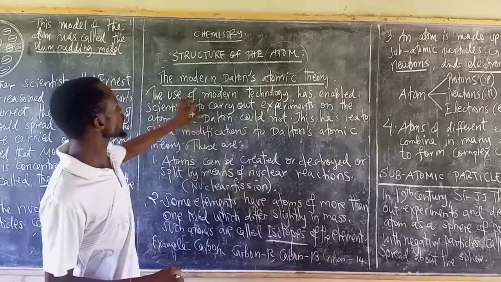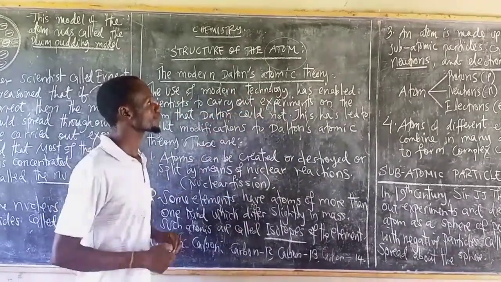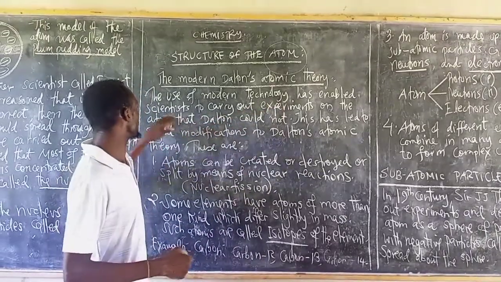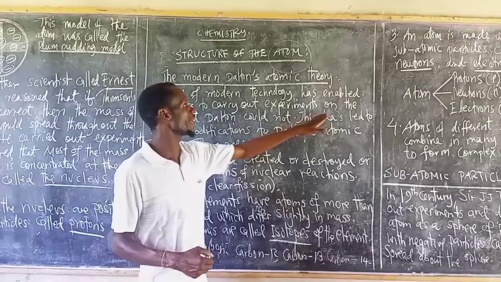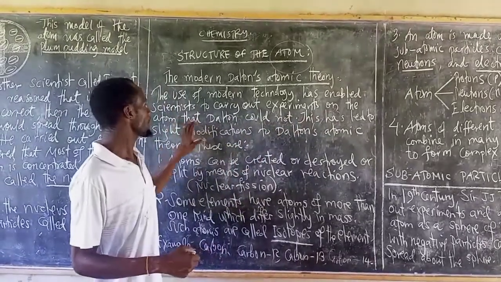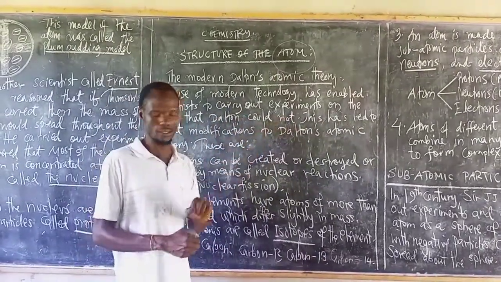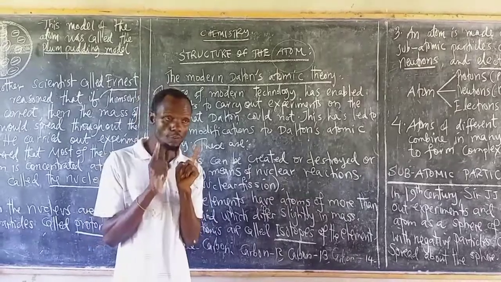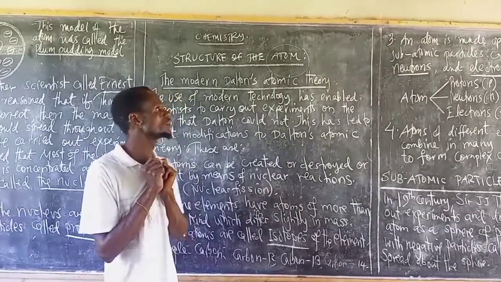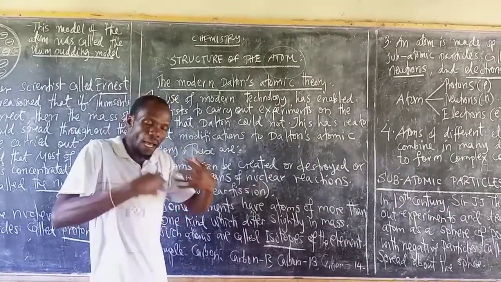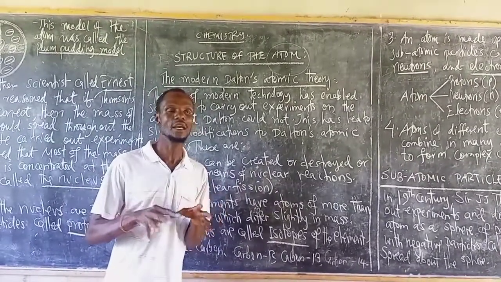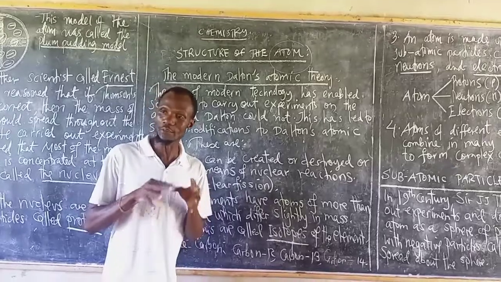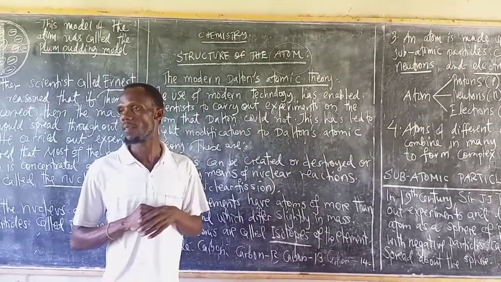Then, the use of modern technology has enabled scientists to carry out experiments on the atom that Dalton could not. The use of modern science and technology has enabled people to carry out different scientific experiments.